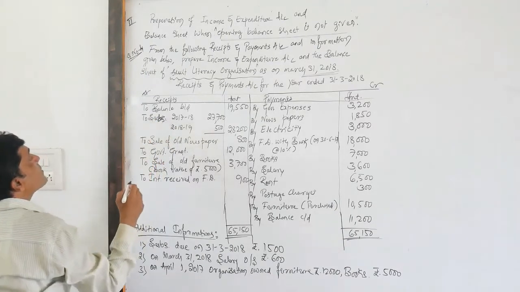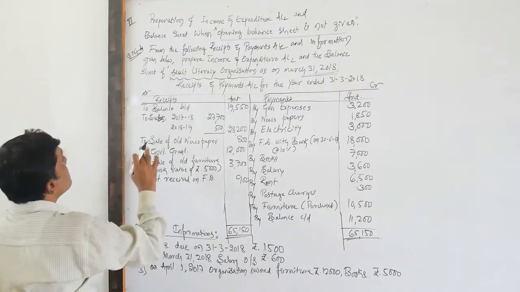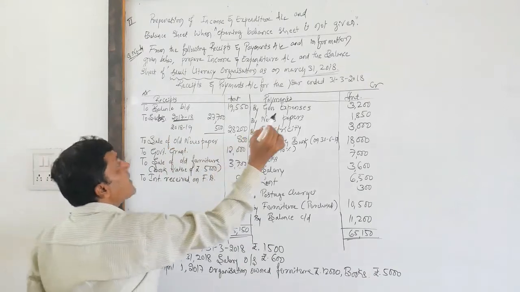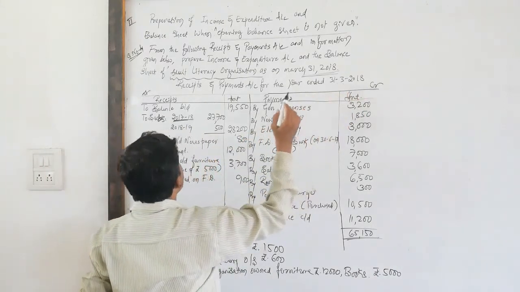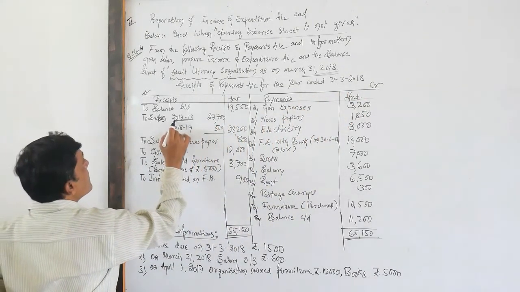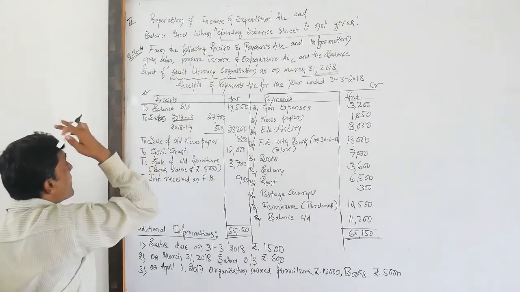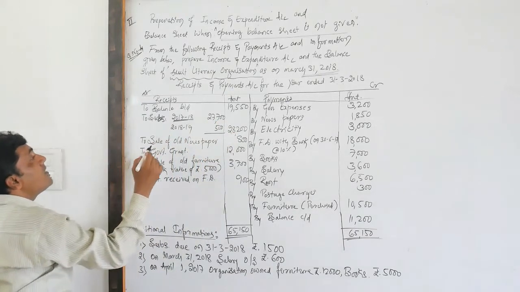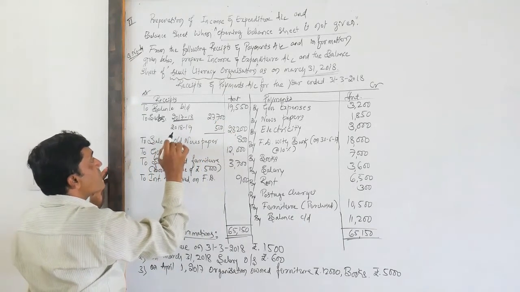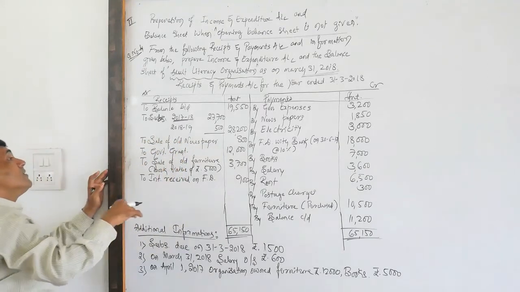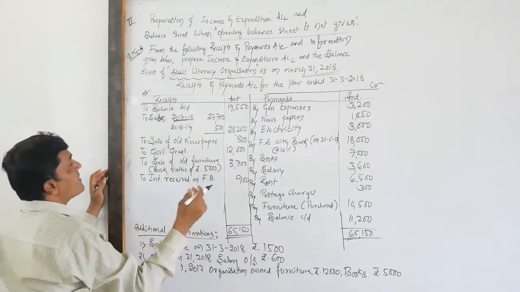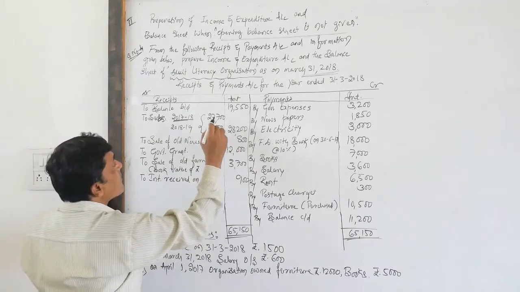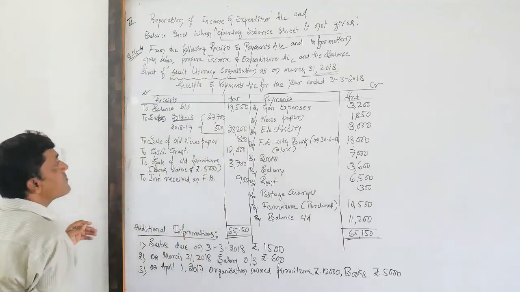To subscription, here I have written it briefly. So subscription for the current year is 17-18, because the year ending is 31st March 2018. So that is the reason. The financial year 17-18 means the current year subscription received is 27,700. Again they have provided subscription received for the year 18-19, that is, pre-received subscription of the next year. So 500 they have separately provided. So total of both is rupees 28,200.